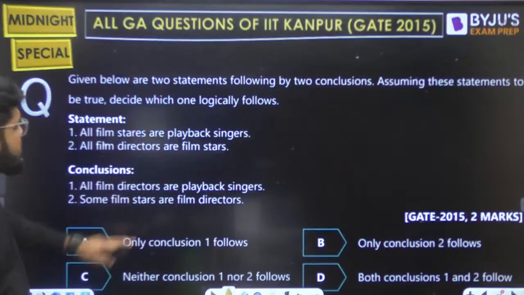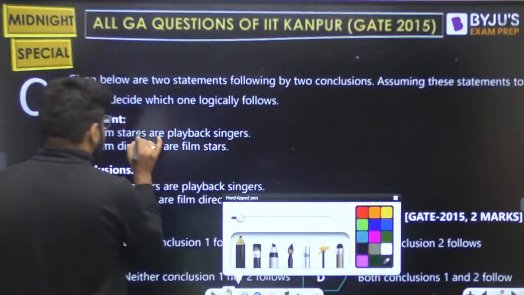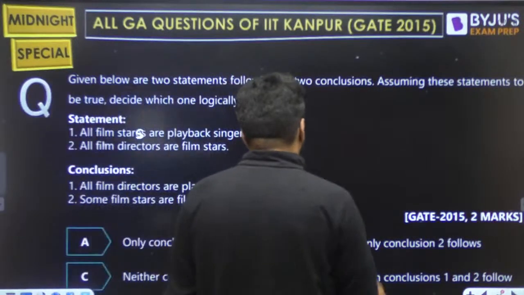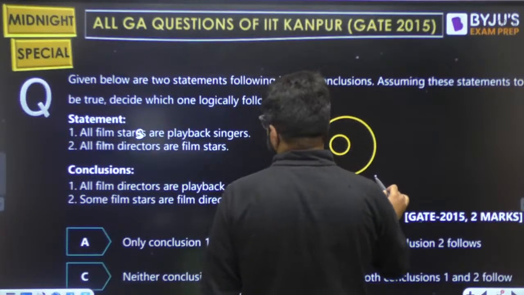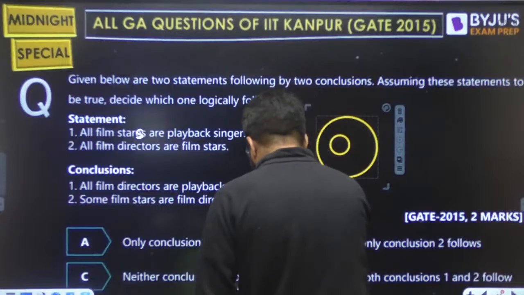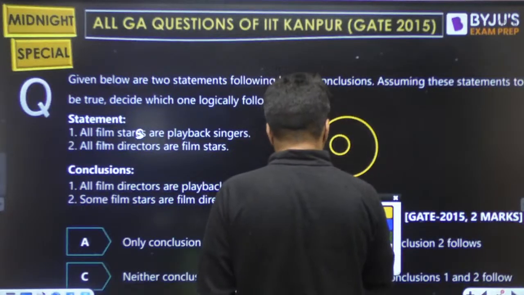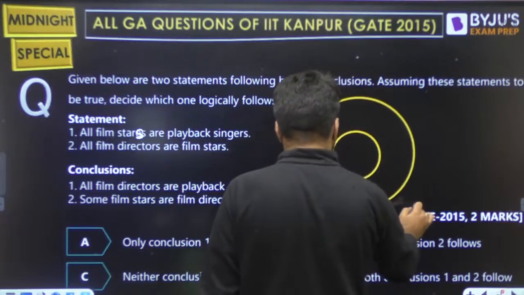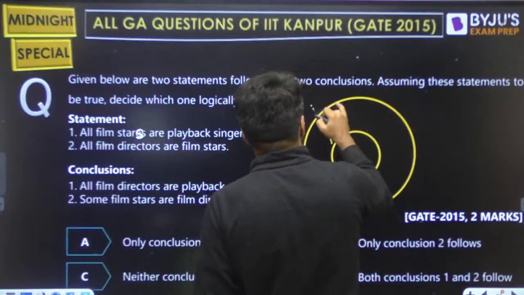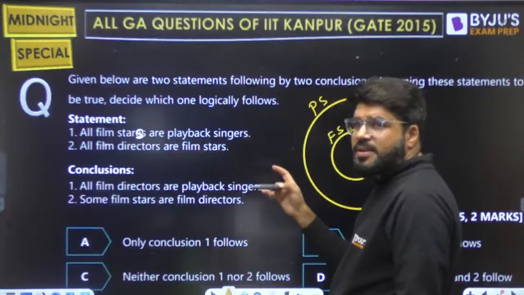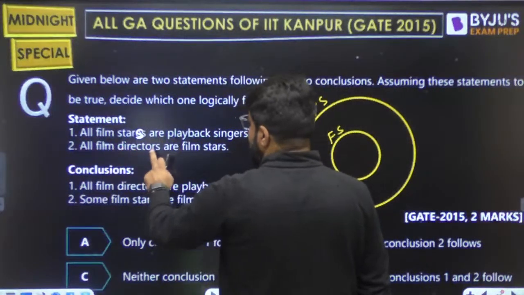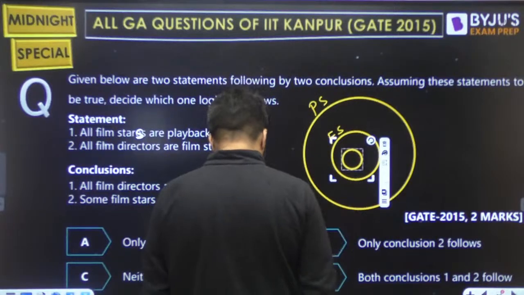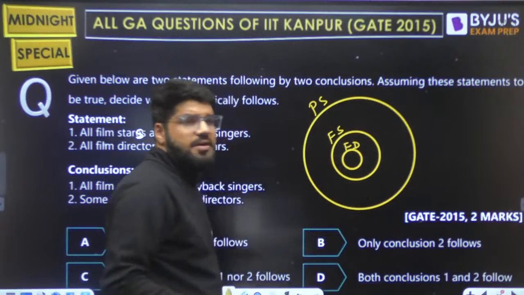So all film stars, it is not stairs, it is film stars, this is a typo. All film stars are playback singers. What does it mean? A inside B: film stars inside playback singers. All A's are B's means A inside B. Next, all film directors are film stars. So all directors inside film stars. So I will take one more circle for directors, which is inside film stars.